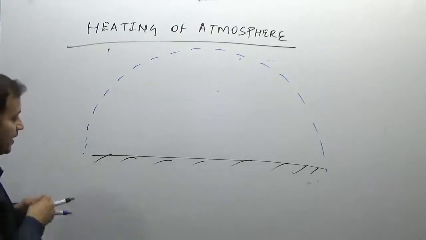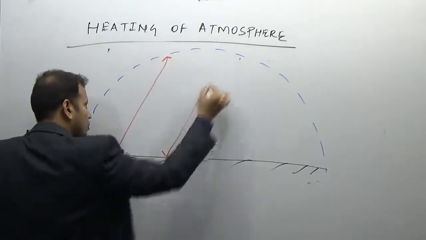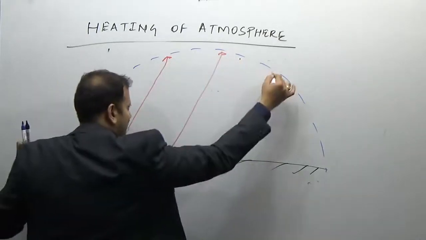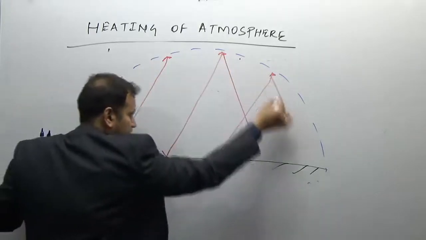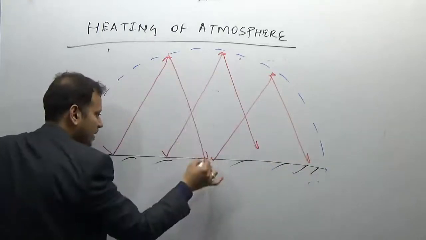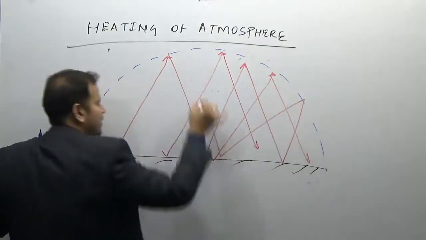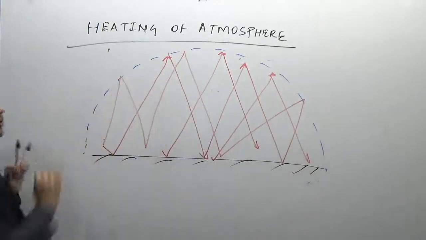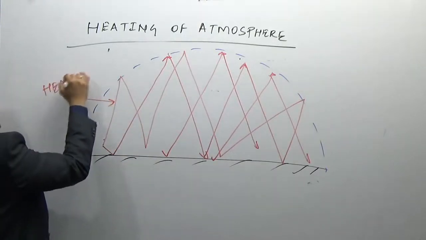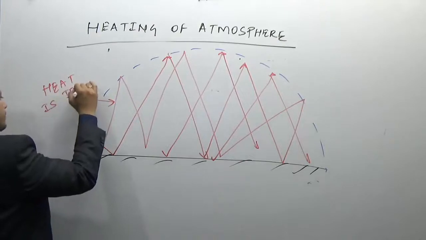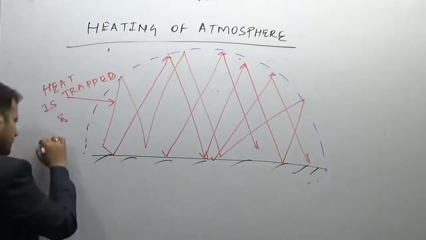The radiated heat, the heat which is radiated from the ground, goes back to the atmosphere, and it is not allowed to escape, but it is radiated back to the atmosphere. It comes back to the atmosphere, again reflected, again radiated back, again reflected, again radiated back. So this is how the atmosphere will get heated up. So heat is trapped and temperature increases.